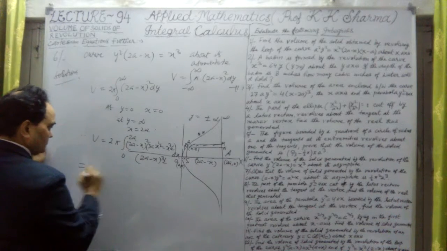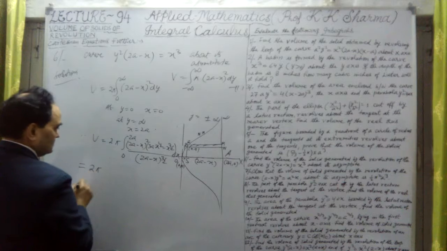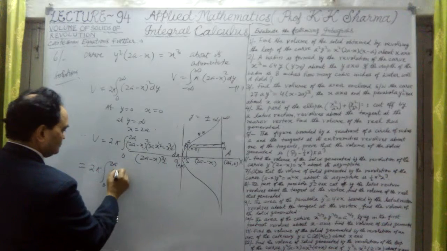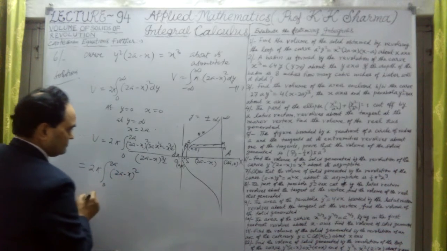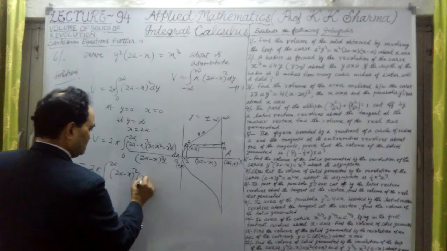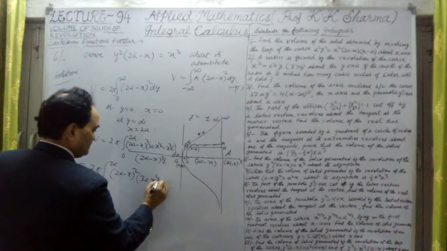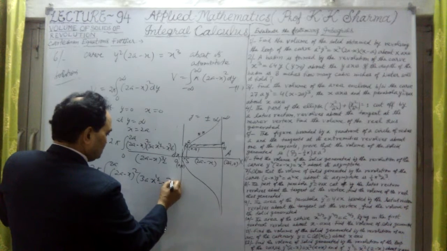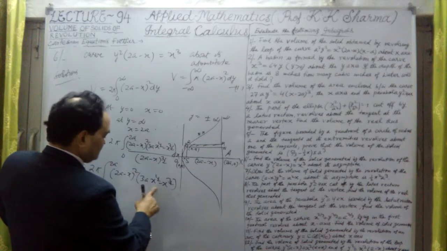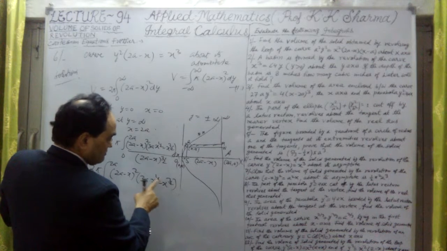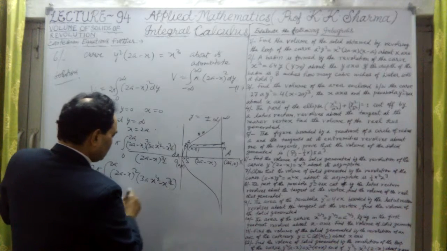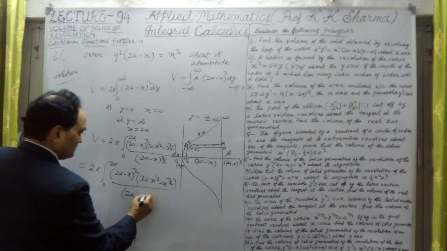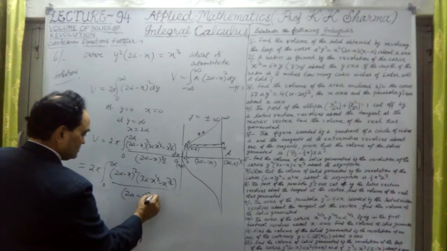So let me write it down again in proper manner. 2 pi, this is 0 to 2a limits, into (2a minus x) whole square. This value is 3a x to the power half minus x into x to the power 3 by 2. Or if I take x to the power half common from this, that will also give us some value. Now let me put in the denominator (2a minus x) whole to the power 3 by 2.